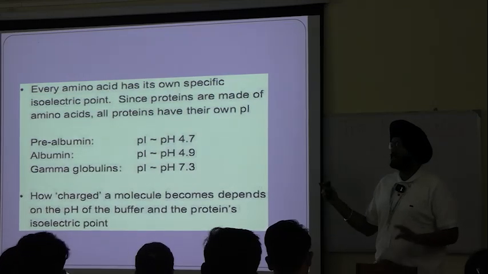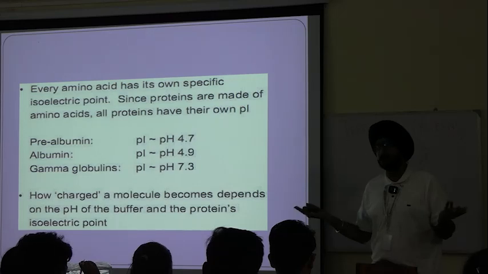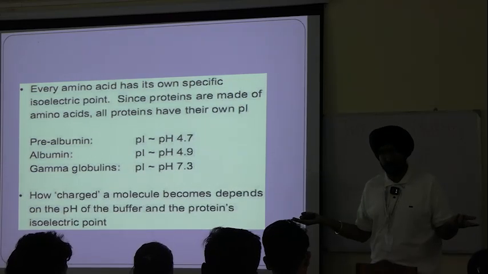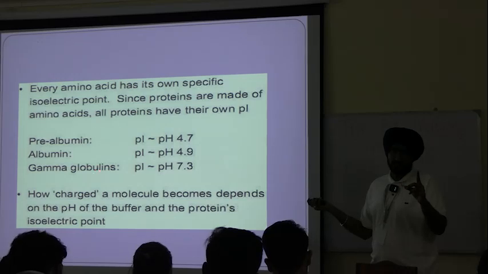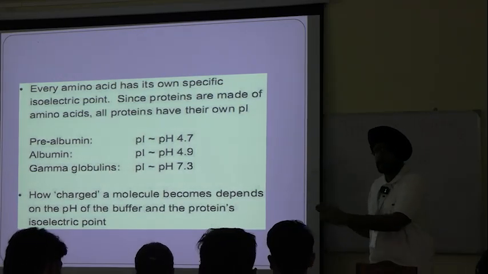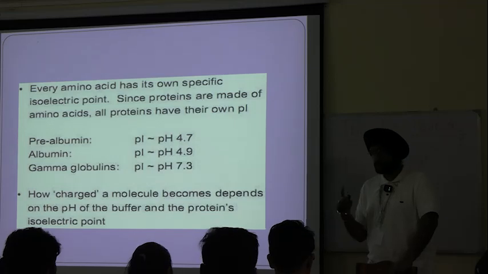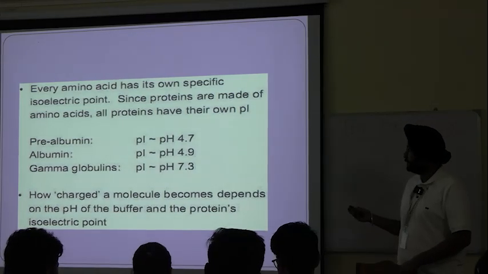Pre-albumin and albumin will stay at their respective points because there is no force acting on them, since there is no charge on them. But gamma globulins have some charge and they will be accelerated towards the other electrode. Hence there will be separation. Okay.